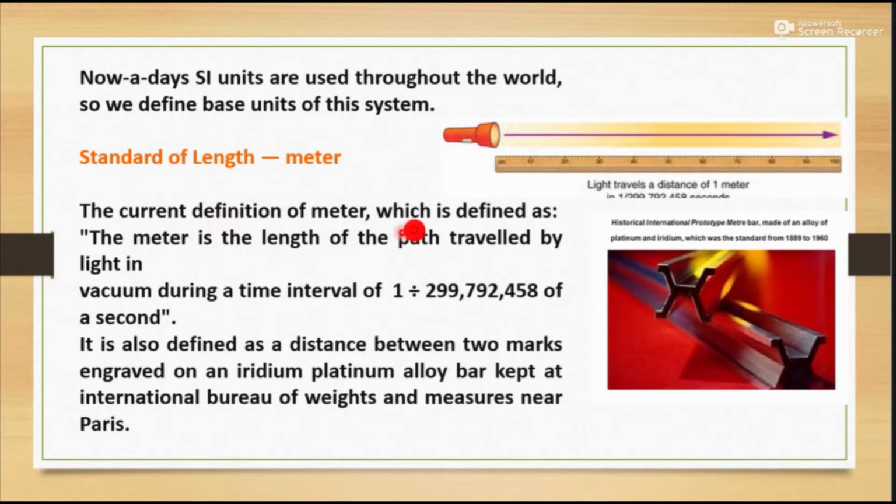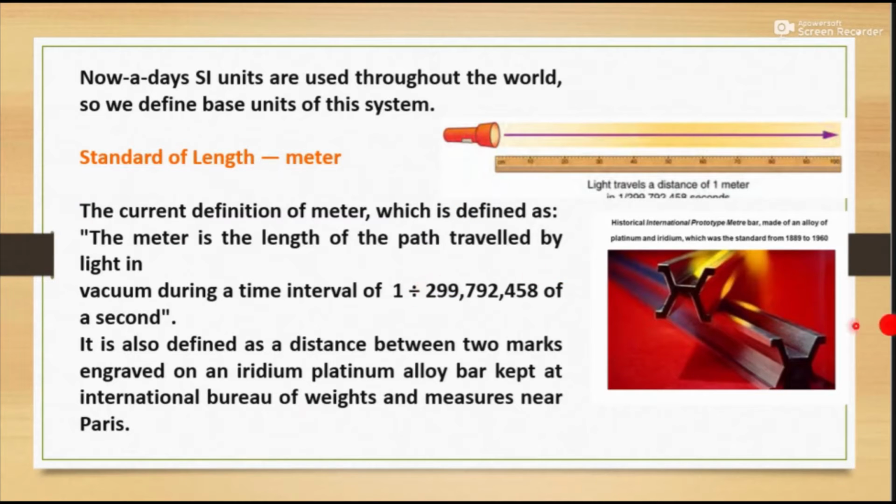The current definition of the meter: the meter is the length of the path traveled by light in vacuum during a time interval of 1 divided by 299,792,458 of a second. It was earlier defined as the distance between marks engraved on the iridium platinum alloy bar kept at the International Bureau of Weights and Measures near Paris. This is the definition of the standard meter.